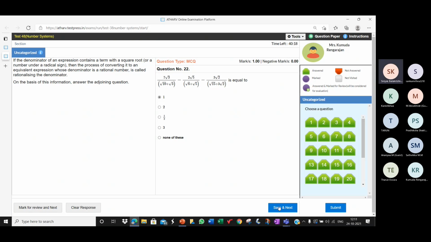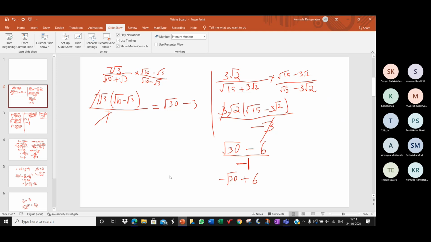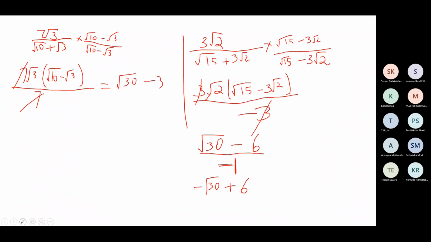Yes, ma'am, 1, ma'am. Sorry. What's the answer for step 2? 2 root 30 minus 10.